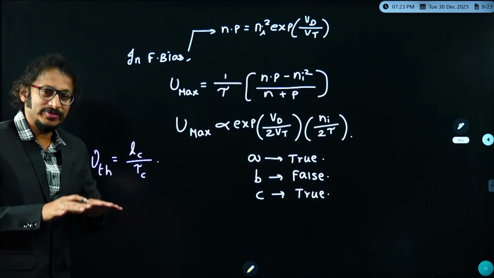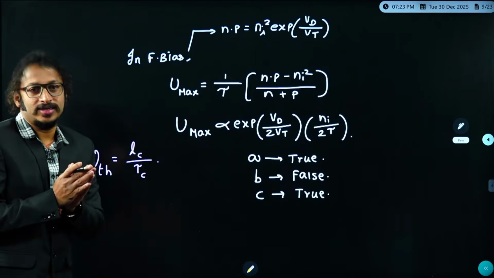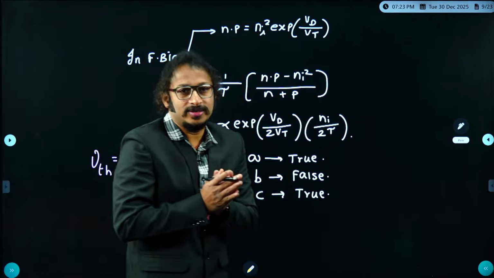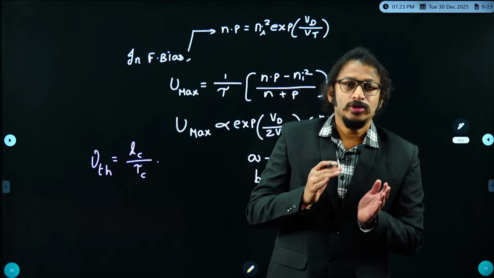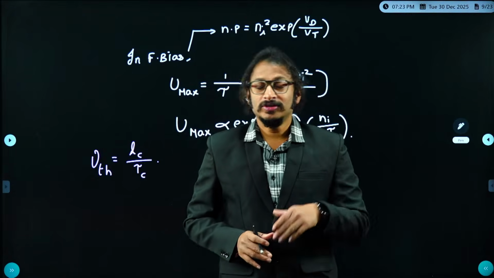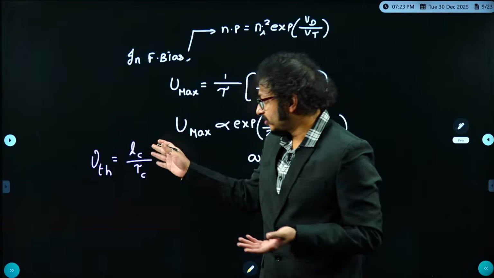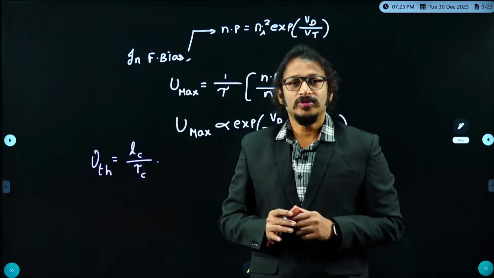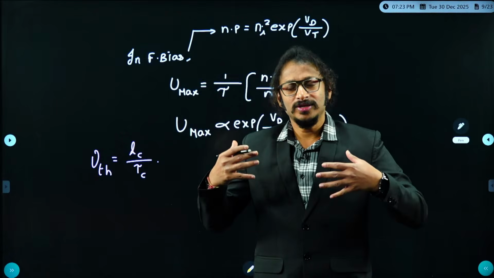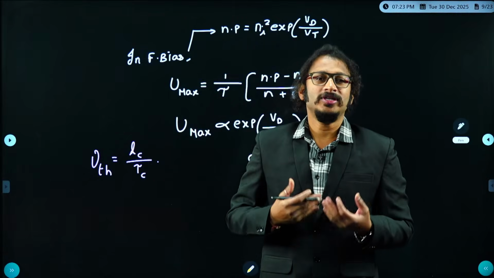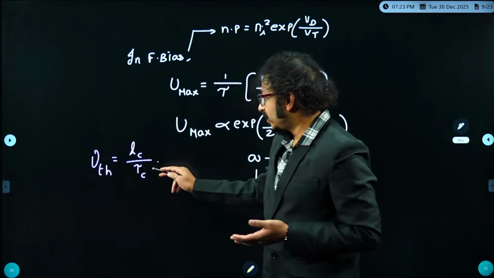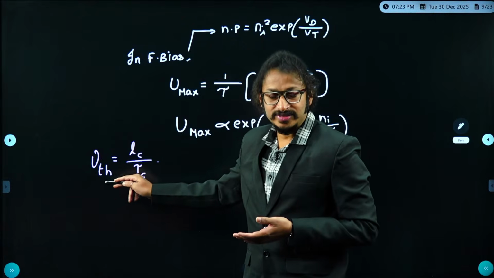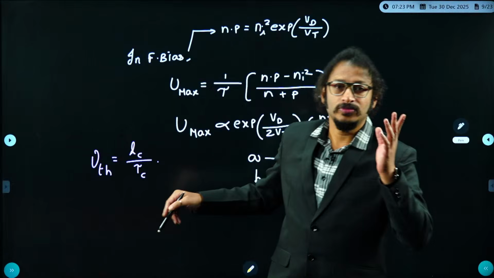That means in a small time scale there exists a huge number of collisions. Because of that, for sure the thermal velocity is increased, and if in a short span of time collisions are more, there exists a huge scattering by which the probability of recombination is very high. So the lesser the tau c, the higher the thermal velocity, and the higher the Umax.